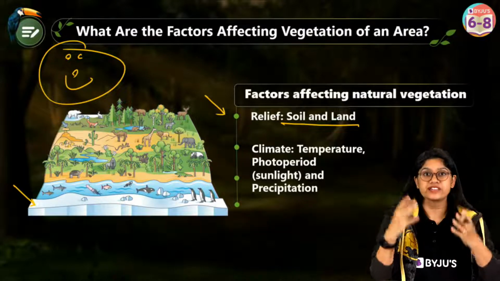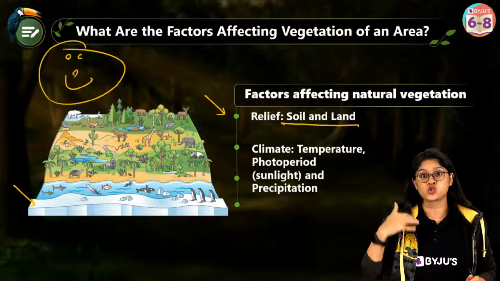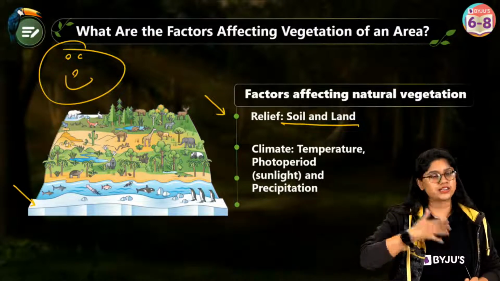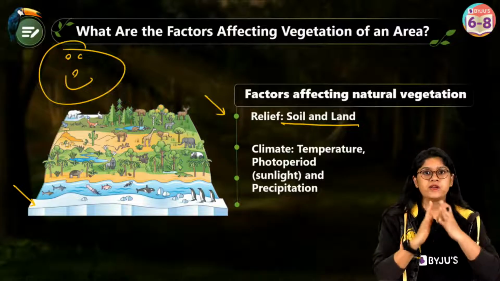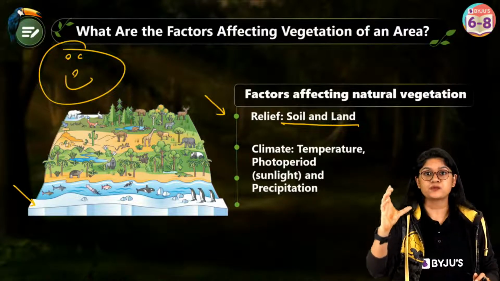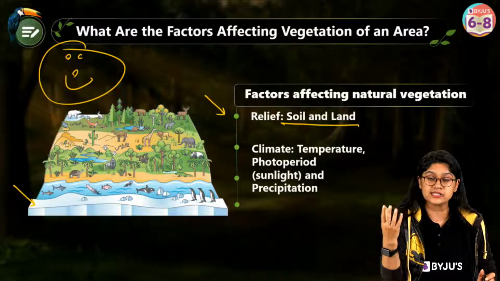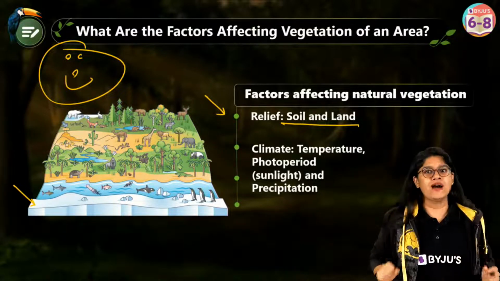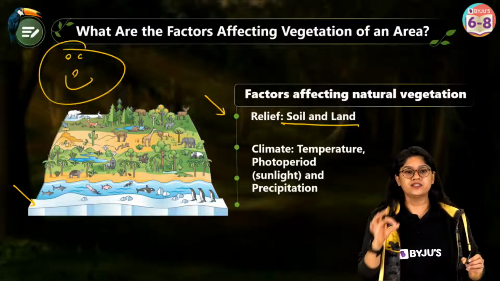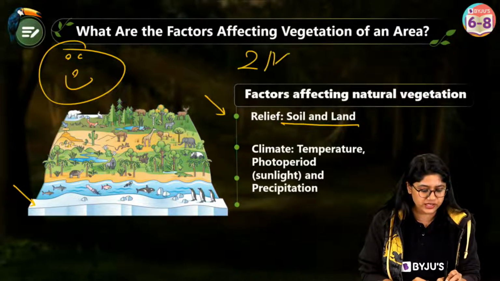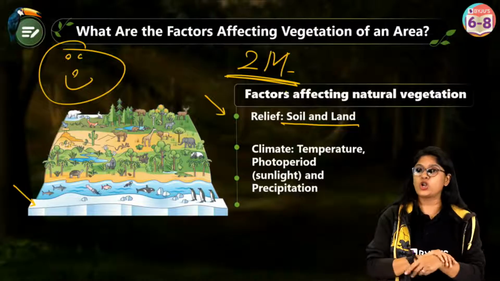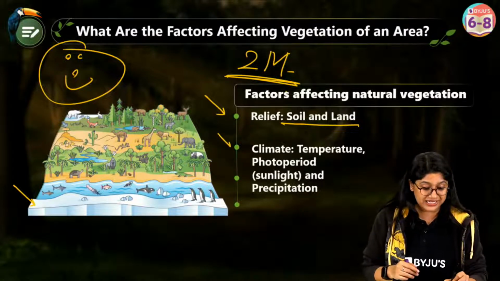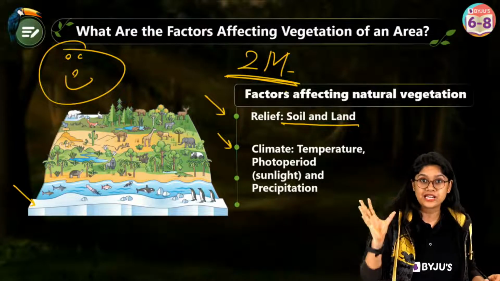As you have already studied, there are different types of soil. We are not going to study that now. You can revise them later, wherever you have time. Different types of soils help in different types of vegetation, and we are all aware of that. In this particular question, we'll just focus on the important factors and not go into the details. First, soil and land. Then we have the climatic condition, the temperature.